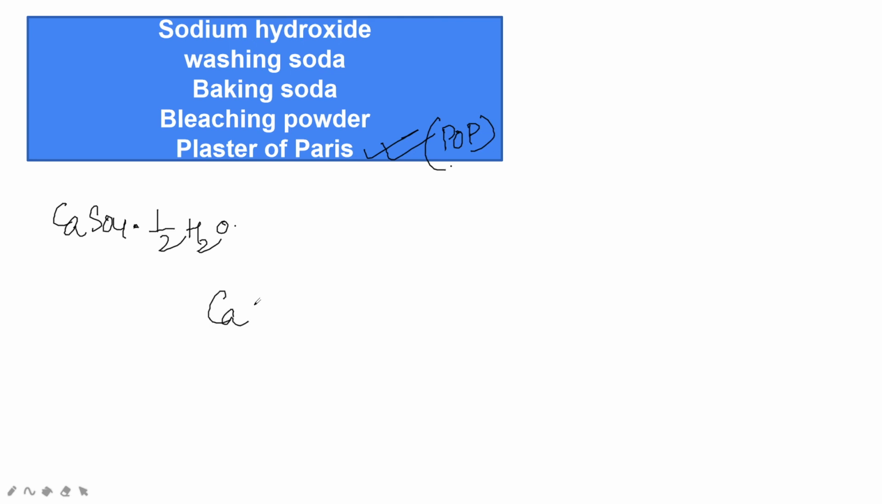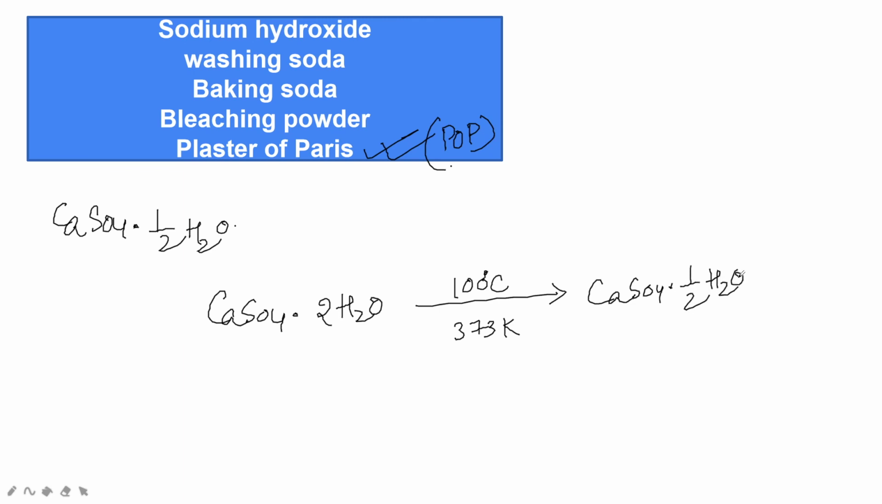How is it prepared? CaSO4 dot 2H2O, gypsum, is heated at 100 degrees Celsius, that is 373 K. CaSO4 dot half H2O plus 1 by 2 H2O is formed. So the heating of gypsum should be controlled very carefully, because we have to maintain the temperature at 100 degrees Celsius. Otherwise the water of crystallization is eliminated and anhydrous calcium sulfate, which is called dead burnt plaster, is formed.